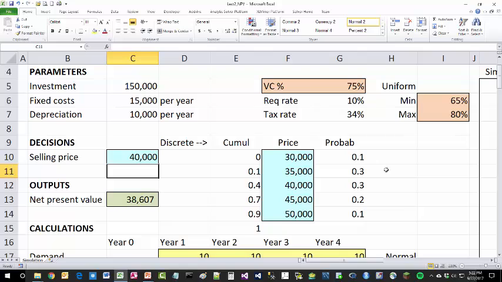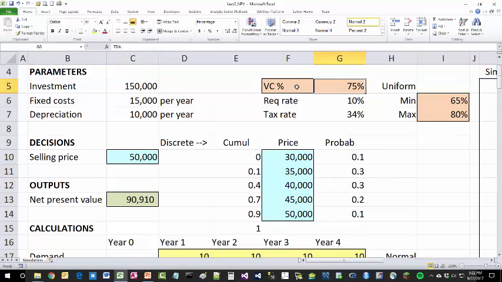So every time you hit F9, you're going to get one of these prices. Most of the time you should be getting 35 and 40 because those two are the most likely. See, I'm hitting F9. But sometimes, if you notice, I'm going to get 30 or even 50, although I haven't seen any 50s. Yep, there it is.